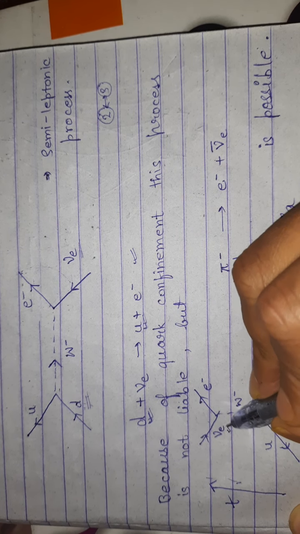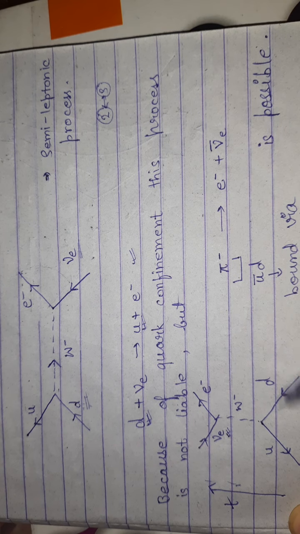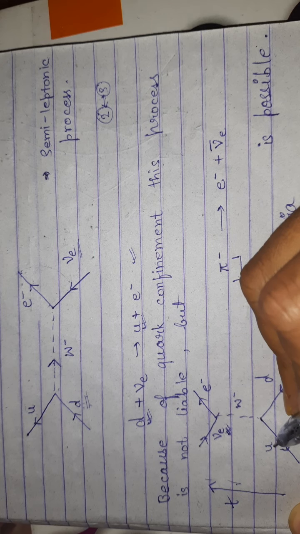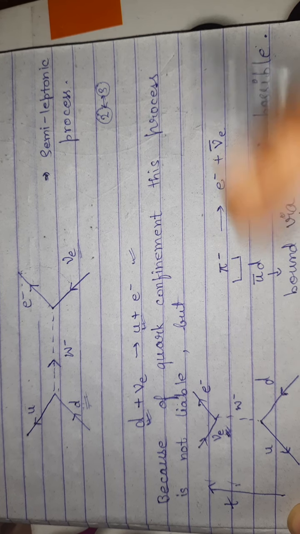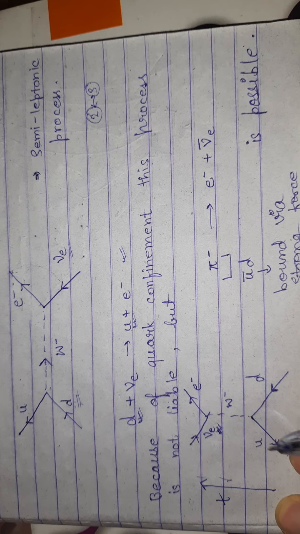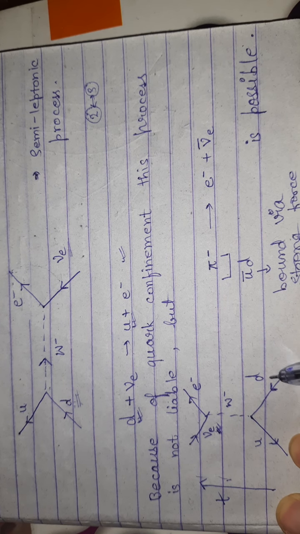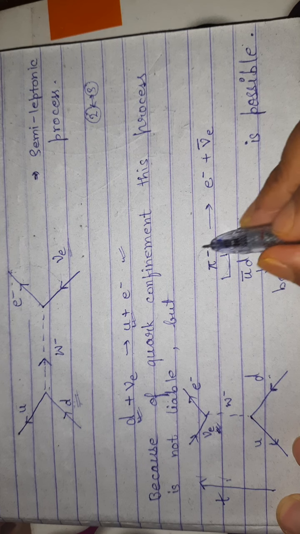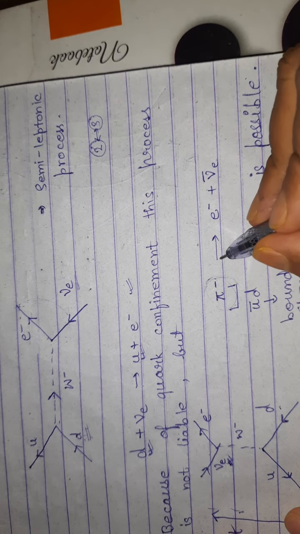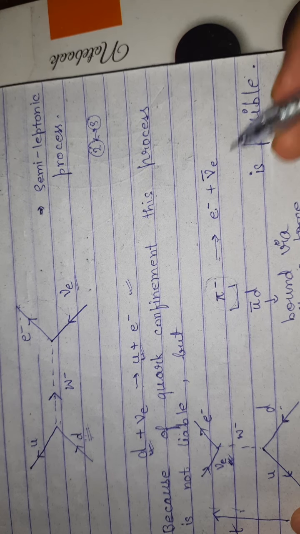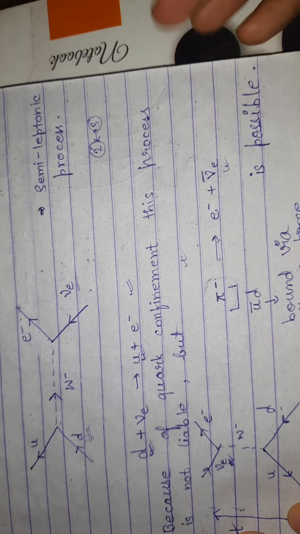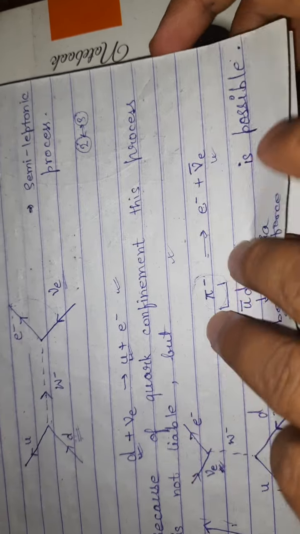Therefore the neutrino is converted into an antineutrino, and this up quark has converted into an anti-up quark. Now this anti-up quark and down quark together form a pi minus meson, which then decays into an electron and an antineutrino. This interaction is very possible.